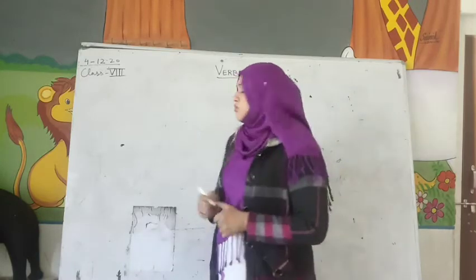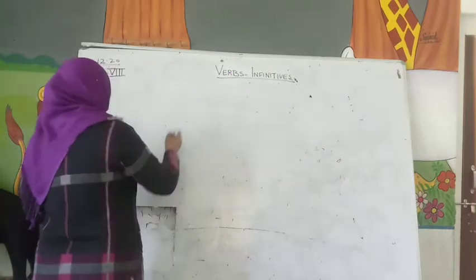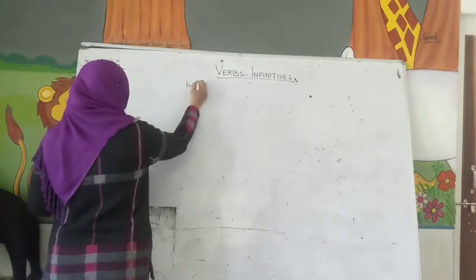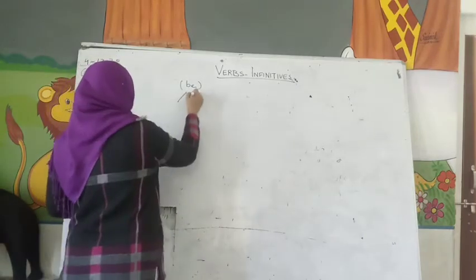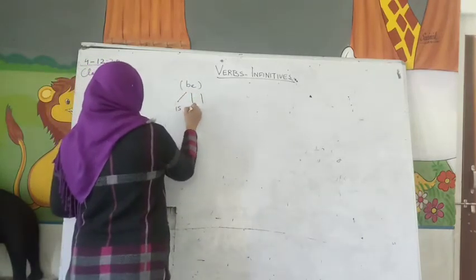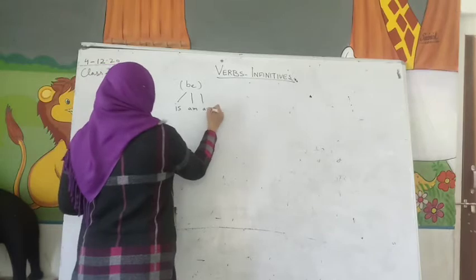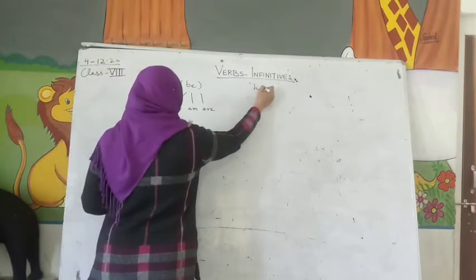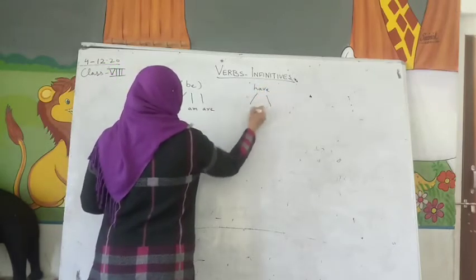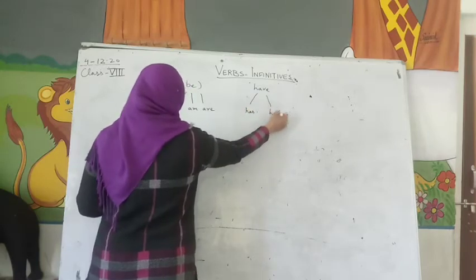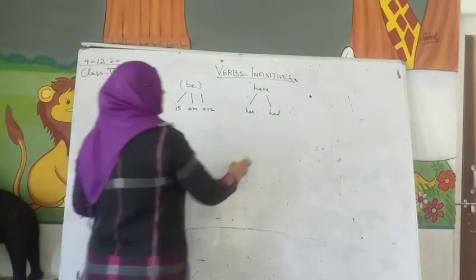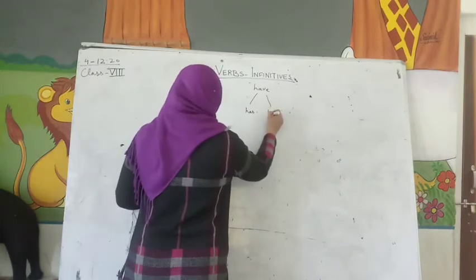Yes, so I told you is, am, are is the be form. Wherever be comes, you know the be form, we had done this. It is is, am, are, and has or have, and had. Yes? Okay?